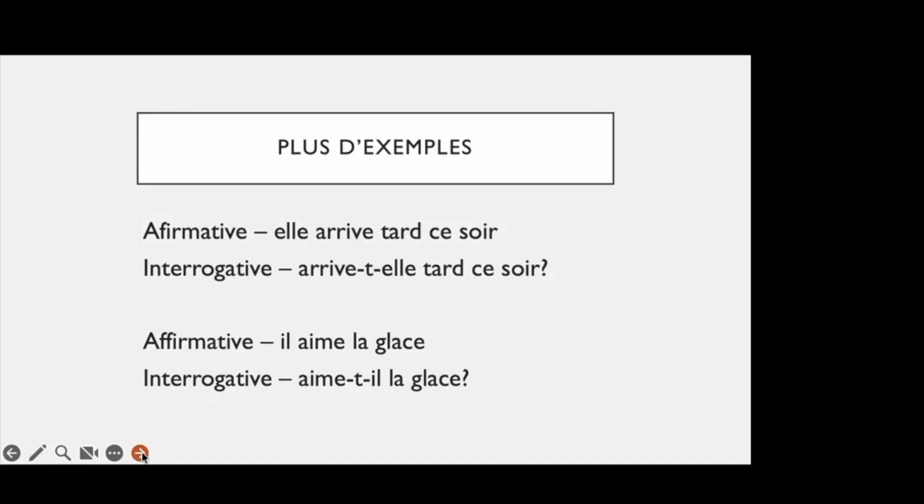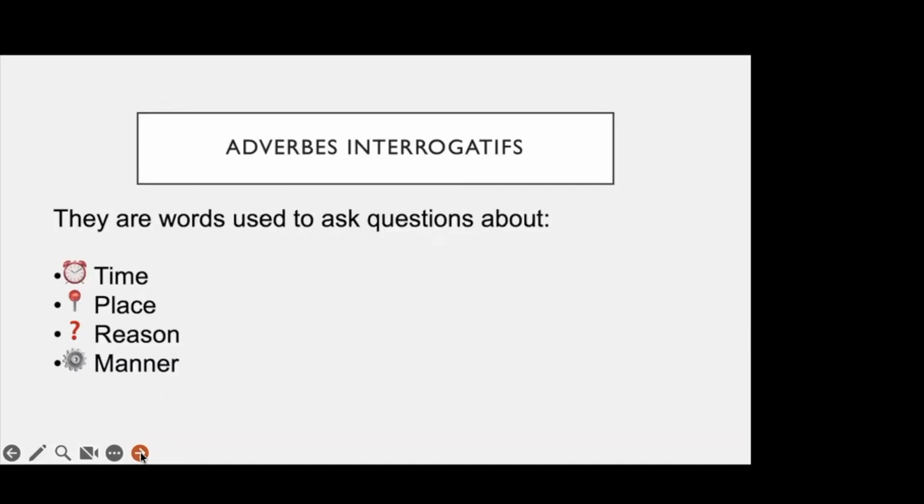अभी तो हमने question बनाना सीखा. We have learned how to construct questions, right? But what about certain words? In English also we have certain words. For example, where are you going? What time is it? How do you commute today? All these things. So इन सब चीज के लिए हम यूज करते हैं these interrogative adverbs.